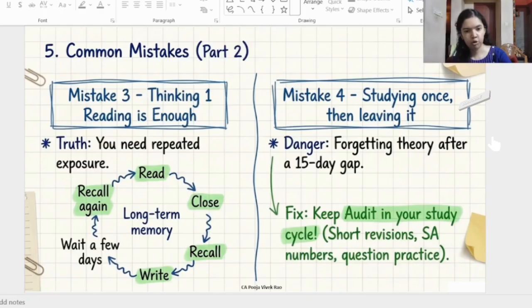When they come back to audit later on, they feel like they have studied but don't remember anything. Therefore, audit needs to continuously remain in your study cycle. Even when you are preparing for other subjects, keep revisiting audit through active recall, keywords, the essay number and name chart, short revisions and question practice. The objective here is to stay connected with the subject.